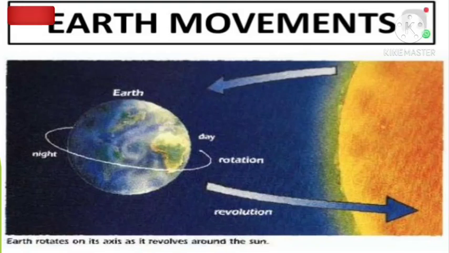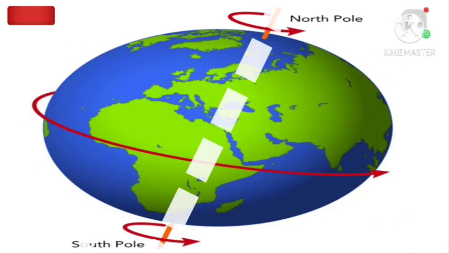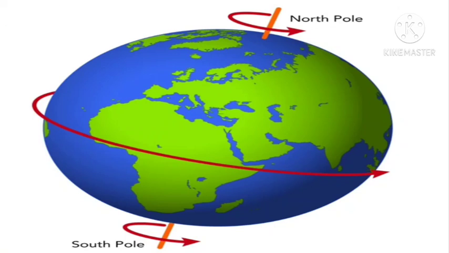Here one more important thing is that the earth rotates on its axis. What is the meaning of axis? Here you can observe one imaginary line drawn from north pole to south pole. Understood, my dear? It's an imaginary line. Originally it is not there, it is just for understanding purpose, and it is also helpful to measure the degree. The geographers designed it like this, right?